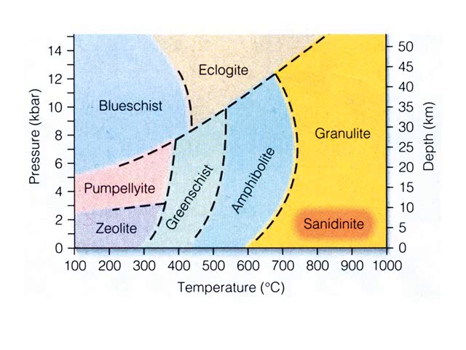So we start with this, and this is showing the different types. And so we have the pressure that's over here, and the pressure is going to be directly related to the depth. So that's the reason we have those on both sides of this scale. And at the bottom we have the temperature. So it's cooler over here and hotter over here. So we have the highest pressure up here and the lowest pressure down here. So something that would undergo an extremely high pressure under a very low temperature would be a type of facies we call a blue schist. If we get up here to extremely high temperatures, then you're going to get mostly this type of facies called a granulite, and then we can kind of go in between.